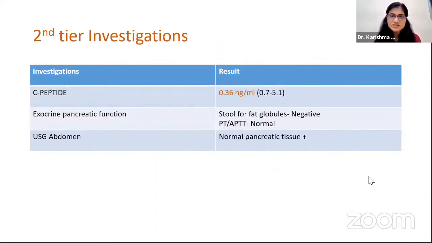Second-tier investigations we did. C-peptide was 0.39 nanogram per ml, which was very low. Then exocrine pancreatic functions were checked, which were normal. And USG abdomen was done to look for the pancreatic tissue. So normal pancreatic tissue was found out.